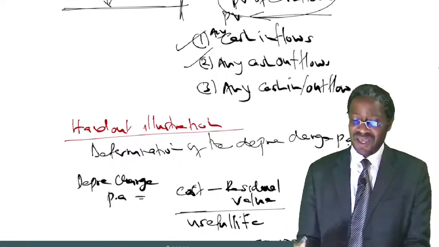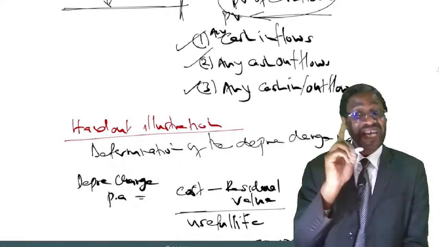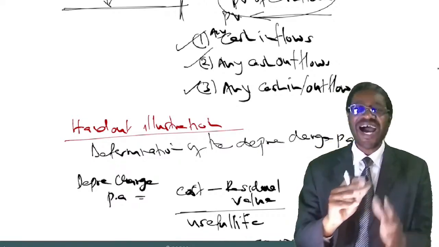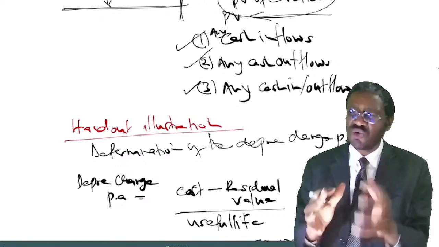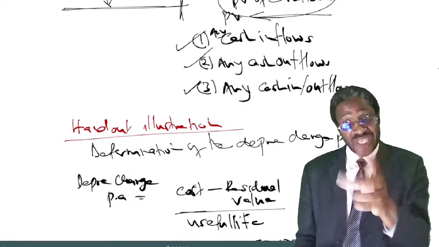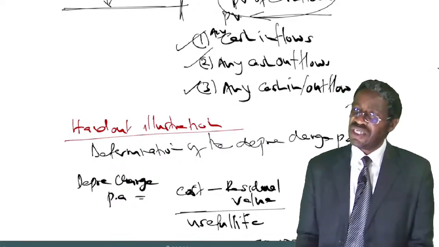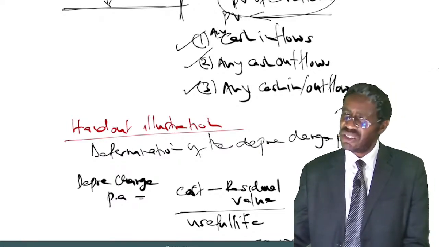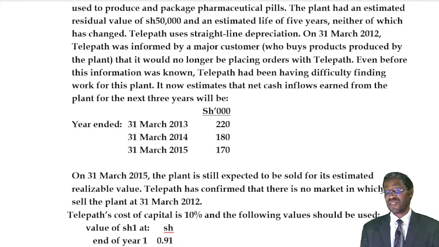Number 3, any cash received or paid at the end of the useful life of the asset due to the disposal of the asset. So this question was tricky. Listen, in that final year, the examiner wanted to see, will you still use that 170 as the projected cash flow that year? The answer is no.